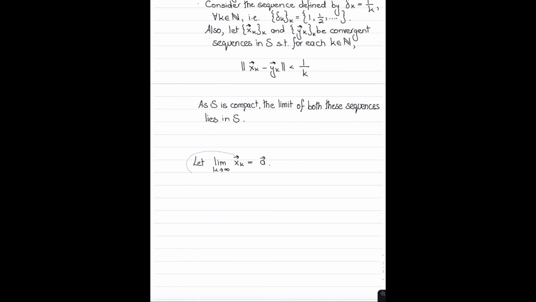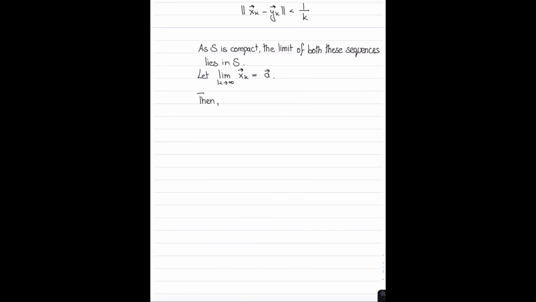And then we're just going to call that limit A. So let the limit as k approaches infinity of x of k be A. Then here's what we know now. As k approaches infinity, we know that the norm of x of k minus y of k approaches 0, because it's always less than 1 over k. So as k approaches infinity, that basically goes to 0, because it's positive and it's less than 1 over k.